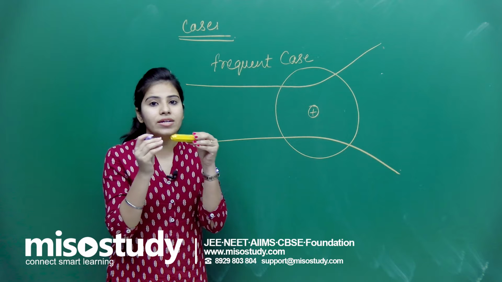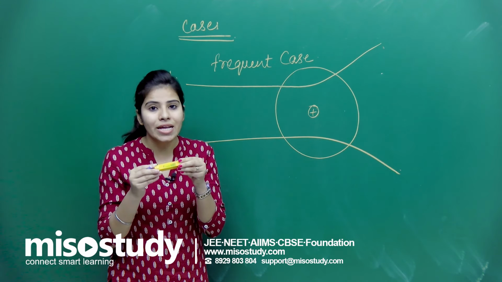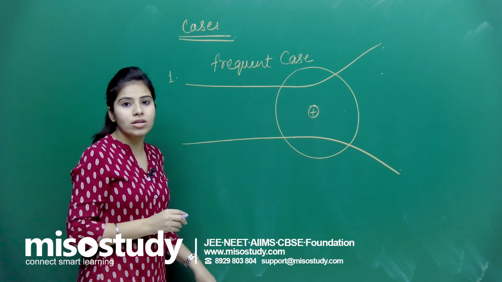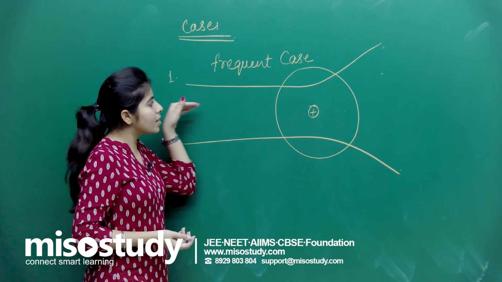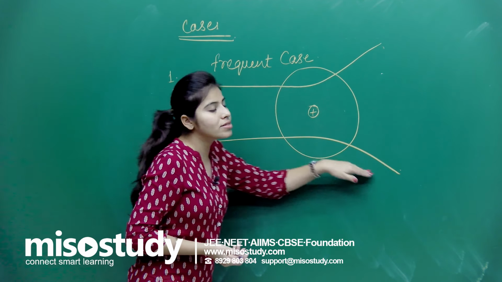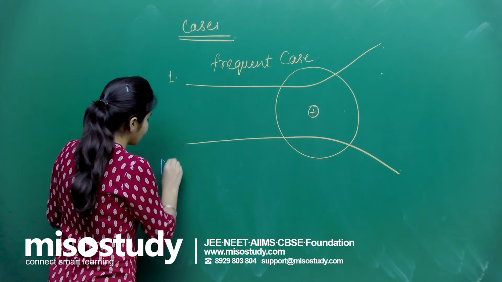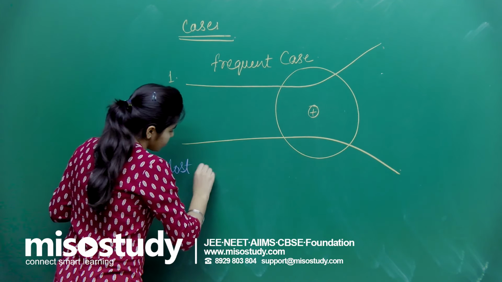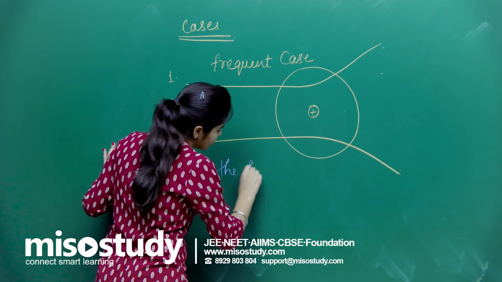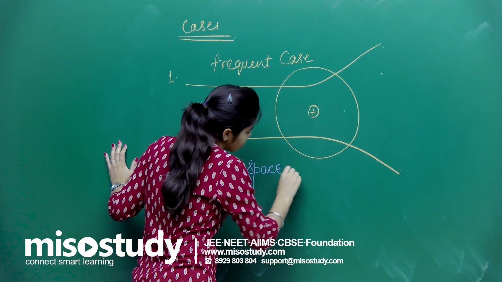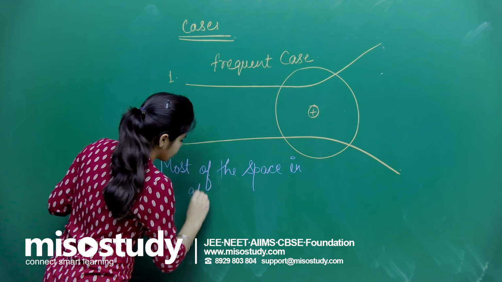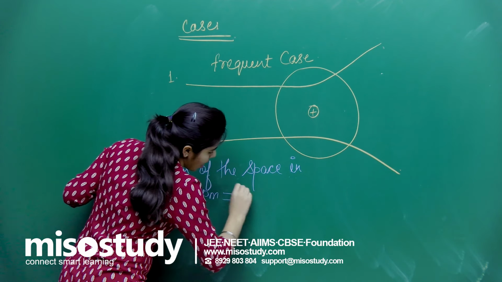It is vacant inside, it is empty. So here also the conclusion was the same. If the alpha particles are crossing like this, that means most of the space of the atom is empty.